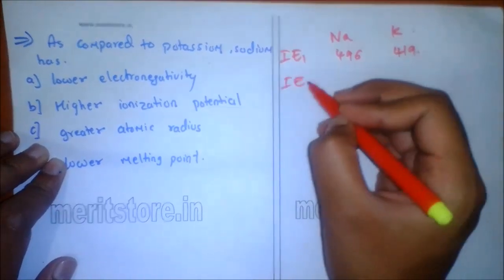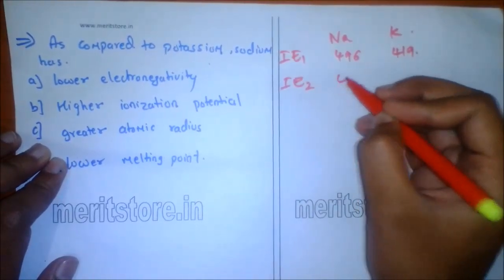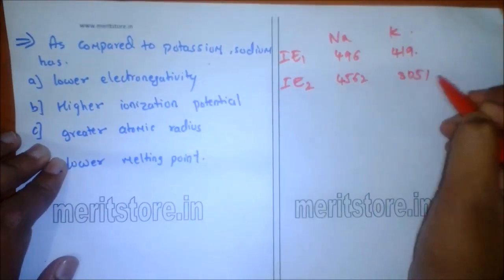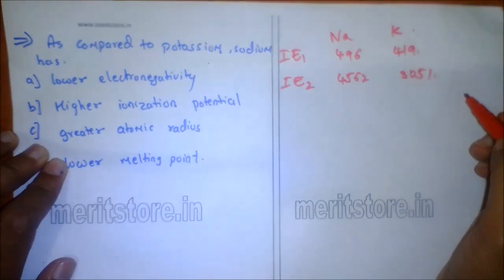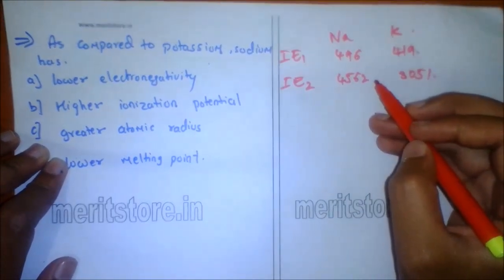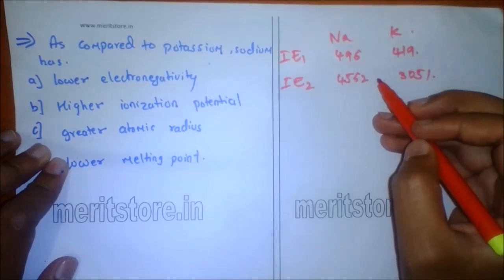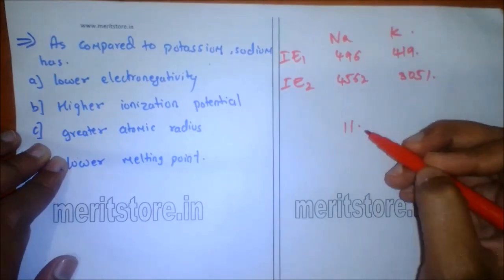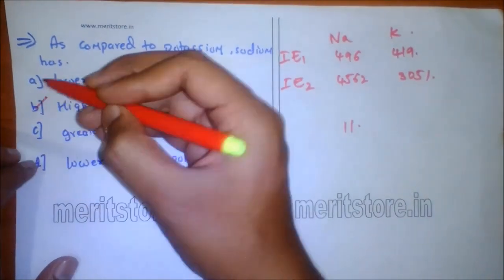Second ionization potential, IE2, is 4562 and 3051 respectively for sodium and potassium. So we can see that sodium has higher ionization potential because of smaller atomic size, as the atomic number of sodium is also 11. So option B is the correct answer.